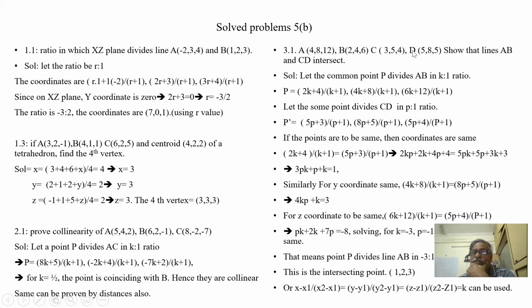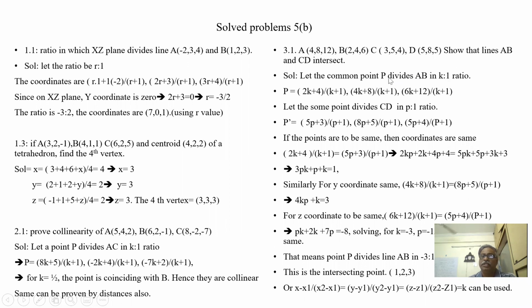We are given 4 points A, B, C, D. Show that lines AB and CD are intersecting. So let us assume that the intersecting point P divides AB in k:1 ratio. So what is that P? 2k plus 4 by k plus 1 is the x coordinate, 4k plus 8 by k plus 1 is the y coordinate, 6k plus 12 by k plus 1 is the third coordinate.